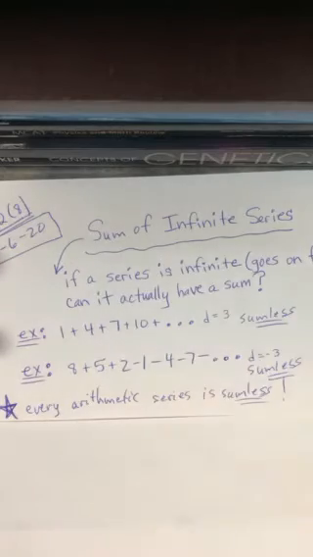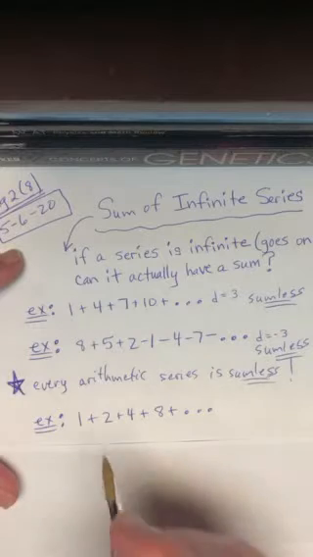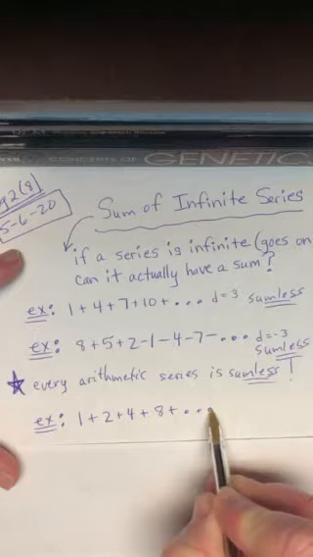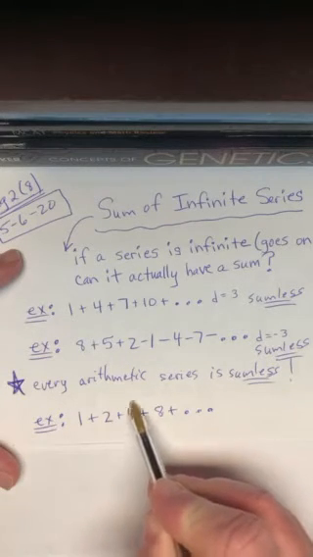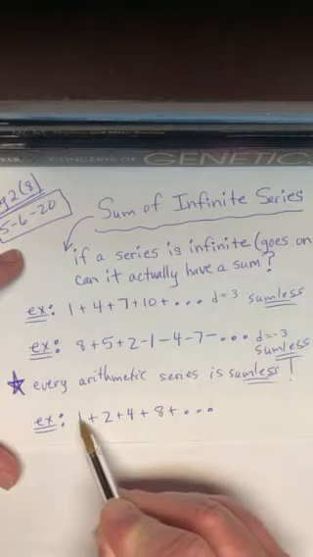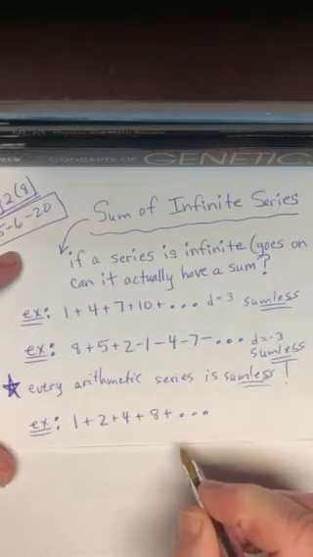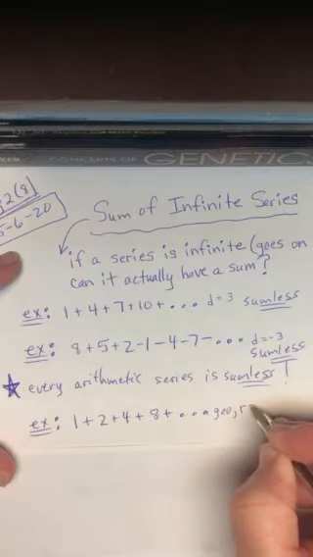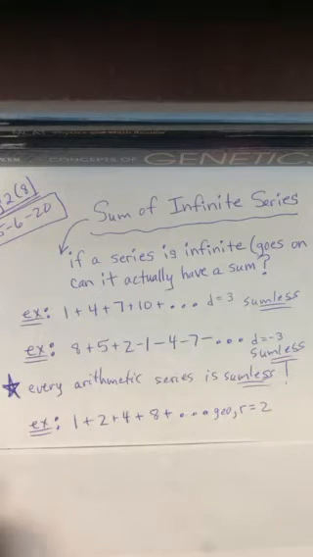Okay? So the question now is, what if it's geometric? So let's go to this example. 1 plus 2 plus 4 plus 8 plus ... What's the pattern here? I'm multiplying by 2, multiplying by 2, multiplying by 2. Remember, anytime you multiply by some number to get the next number, that was geometric. This is a geometric series, and the ratio would be what? 2. Remember, because I'm multiplying by 2 every time. Well, guys, isn't the same thing occurring here?